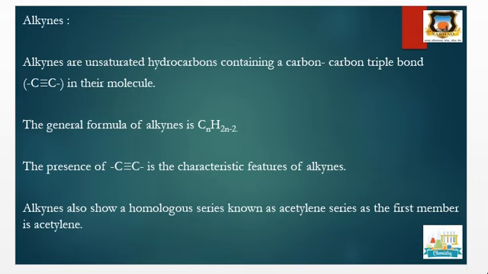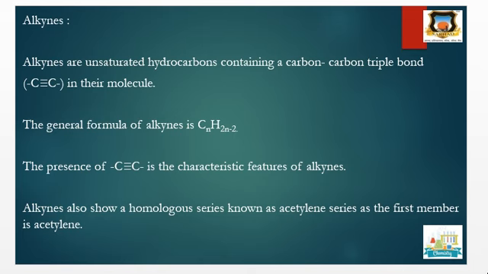The general formula of alkyne is CnH2n-2. The presence of the carbon-carbon triple bond is the characteristic feature of alkynes. Alkynes also show a homologous series, and this series is called the acetylene series because the first member of alkyne is acetylene. Homologous series means they differ by a CH2 unit. Therefore, they also show this homologous series.